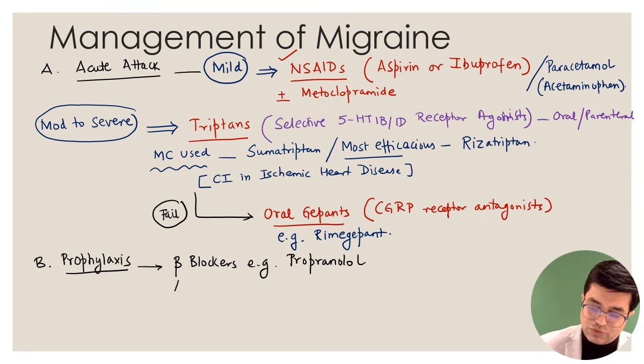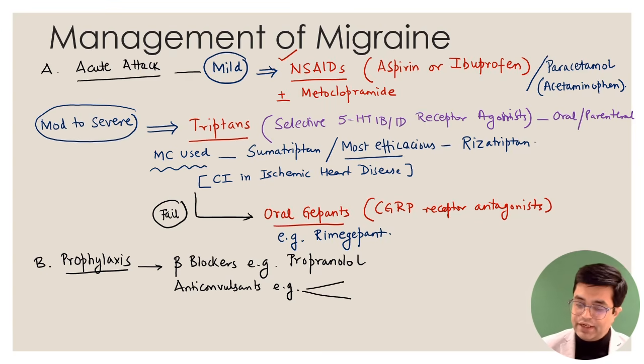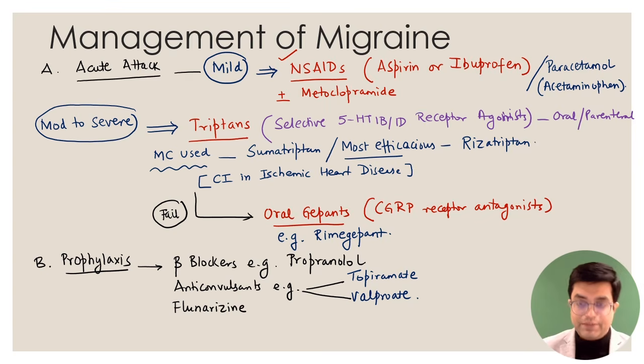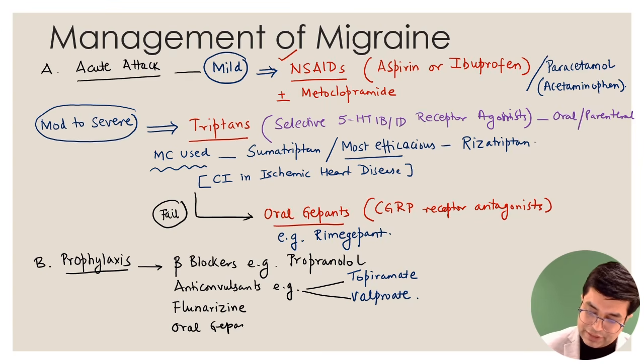Secondly, you can go for anticonvulsants. Two anticonvulsants are allowed to be used. They are FDA approved for use, mentioned in Harrison. You can go for either topiramate or valproate. Then you can go for a drug called flunarizine that has been approved for use for prophylaxis. Then oral gepants can be used for prophylaxis also.